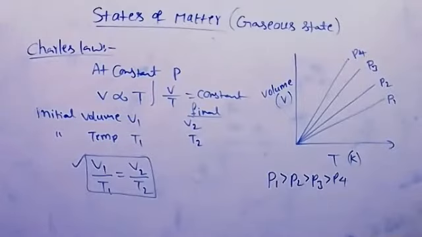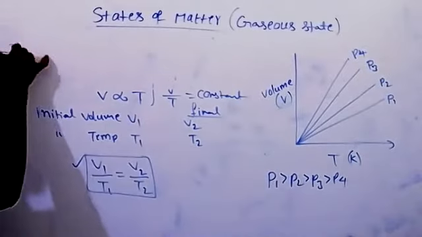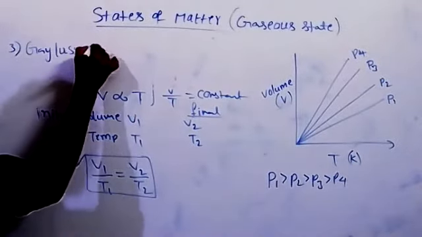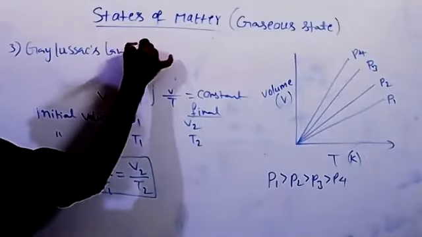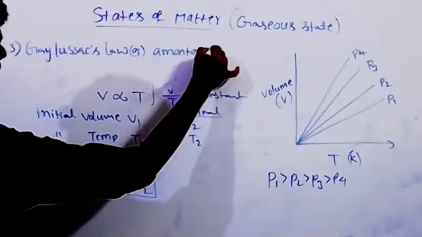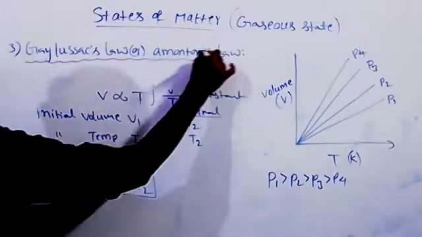Okay, next one, Gay-Lussac's law or Amontons' law. So here the volume of a gas is constant.